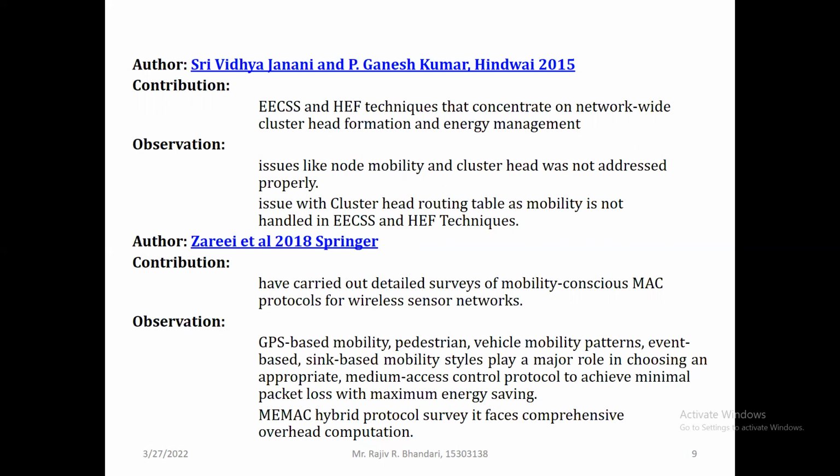And in 2018, Zari et al. published their work in Springer, and they carried out a detailed survey of mobility-conscious MAC protocols. In that case, they considered GPS-based mobility, pedestrian mobility, and vehicle mobility, meaning multiple mobility parameters, and from that they observed that the MI-MAC hybrid protocol has some considerable computational overhead, and we need to focus on that in our work.